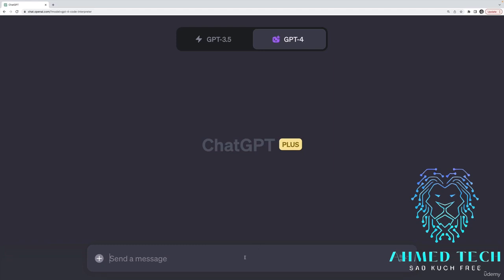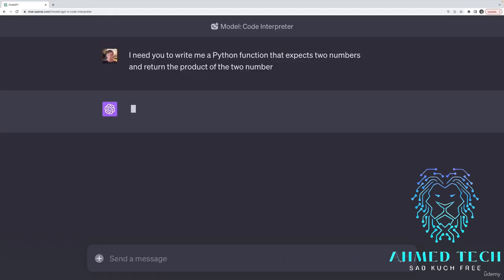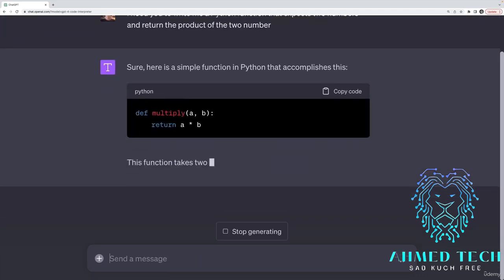Okay. So just like with any prompt, we need to give it a little bit of context. We don't really need to say, like, you are an expert developer. It's pretty good at writing code. So we can simply say, I need you to write me, let's pick a Python function that expects two numbers and returns the product of the two numbers. I mean, very, very basic. We really don't need ChatGPT to do this, assuming you have some developer experience.